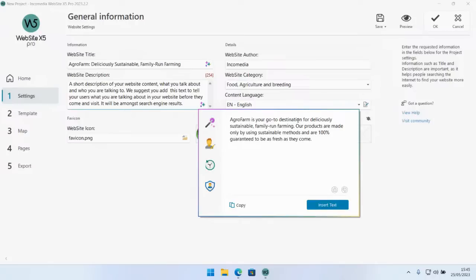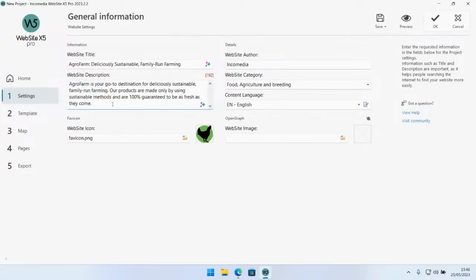AgroFarm is your go-to destination for deliciously sustainable family-run farming. Our products are made only by using sustainable methods and are 100% guaranteed to be as fresh as they come. Of course, it also uses part of the input I gave, because to be honest, I also gave a prompt which could also have been used as a description itself. So if I just click on insert text, this is what I'm getting.